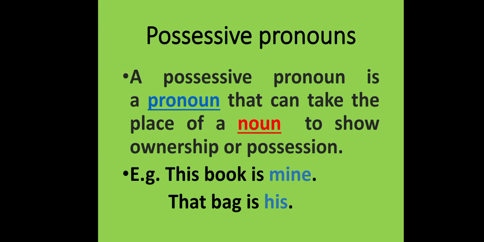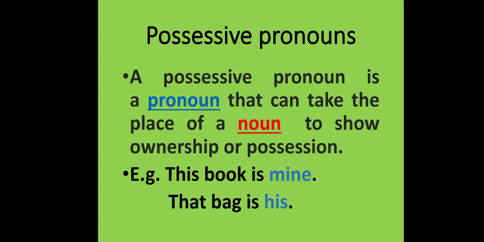Second type of pronoun is possessive pronoun. A possessive pronoun is a pronoun that can take the place of a noun to show ownership or possession. For example, this book is mine. That bag is his.